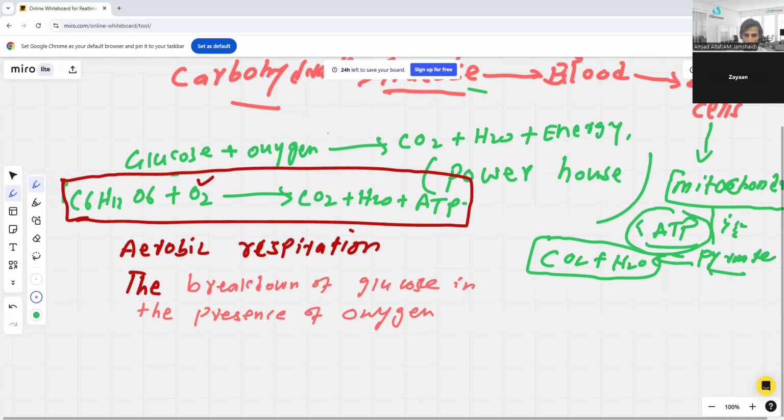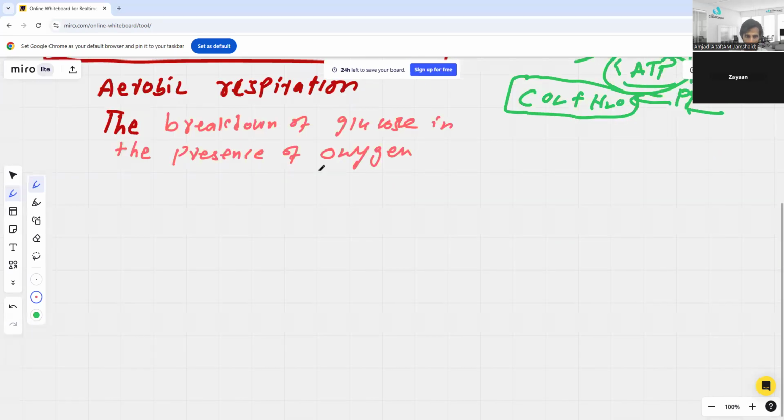Exothermic reaction means, you can write here so that you can keep it in your mind. Exothermic. Let's try to break this term. Exo means outside. And thermic means heat. So it means it is actually the transfer of heat to the environment, outside.